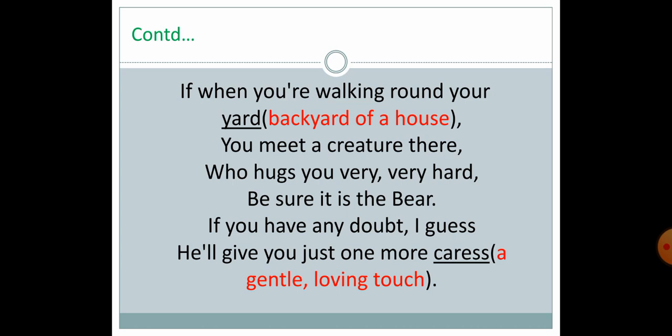Caress means hug, a gentle loving touch. So if the first hug does not work, then the bear will give a second hug to kill you. Then after being dead, you will get to know it was the bear. Okay, now let's come to the next part.